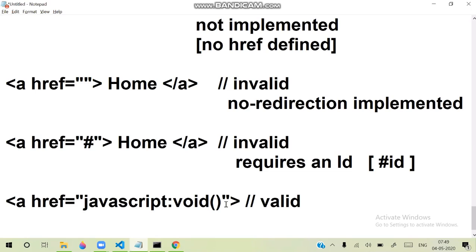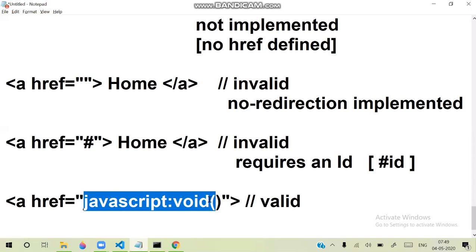So the testing tool will verify that you have implemented href and that you have defined that it currently has zero return type, which means it is not returning anything. Later, you can write a functionality so that it can return that functionality.